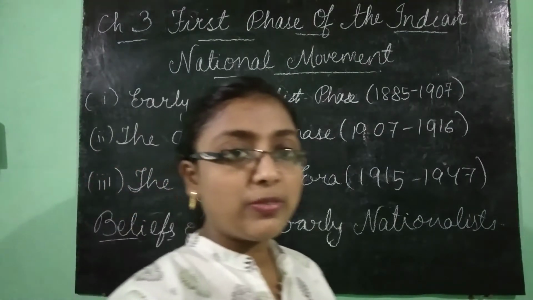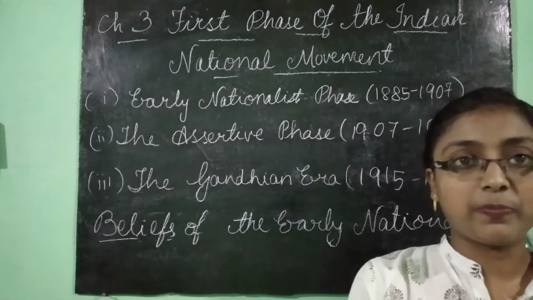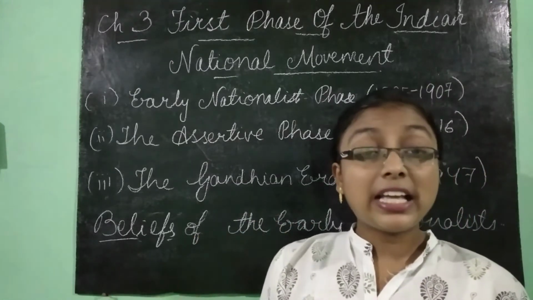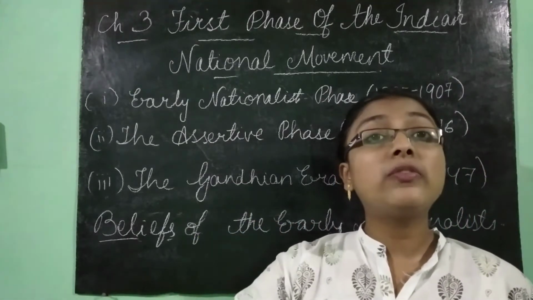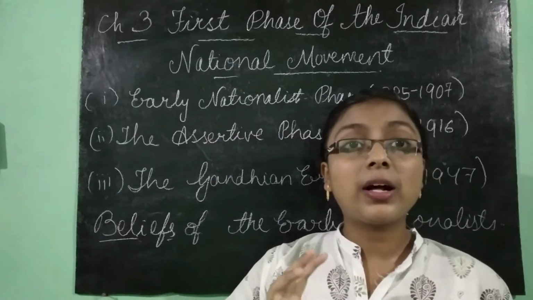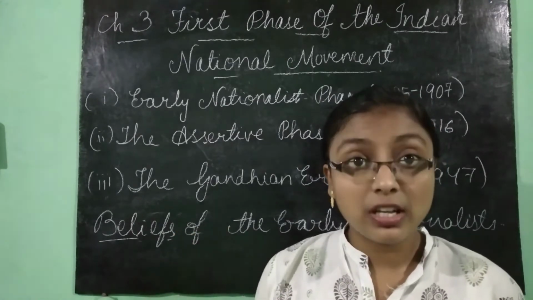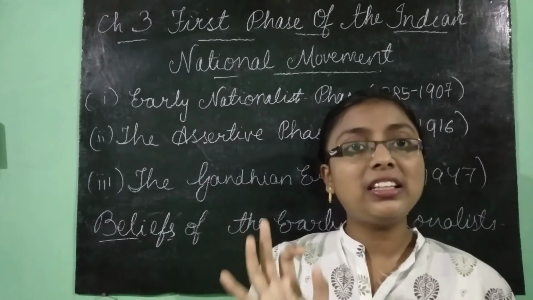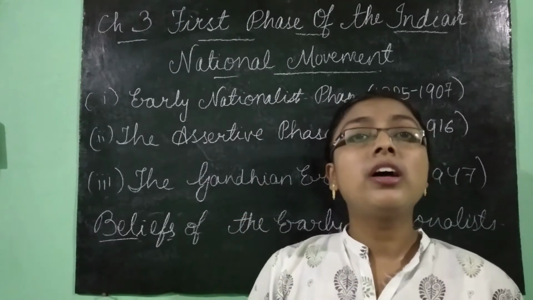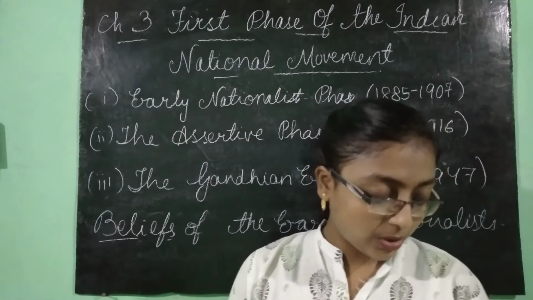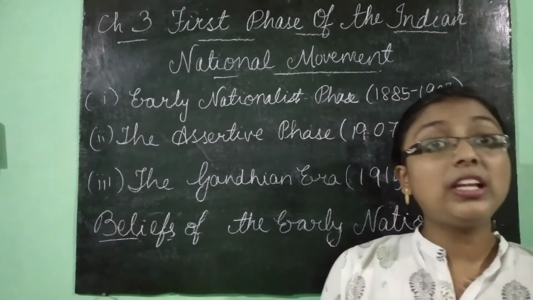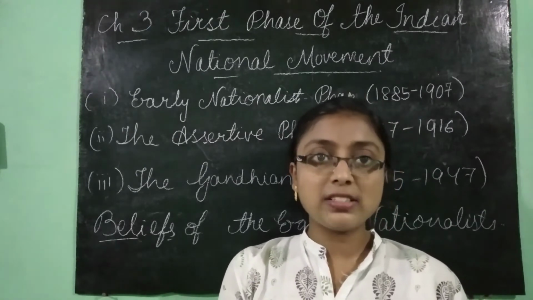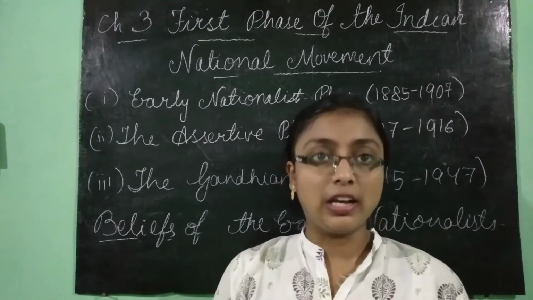So the first one was that they had faith, or they had belief in the British. That is, the British are just, they would do good for us, and they believed in the Britishers' integrity. Okay, so basically they had belief in the British. Okay, furthermore, they also believed that their play would be fair. It means that they would not cheat us.